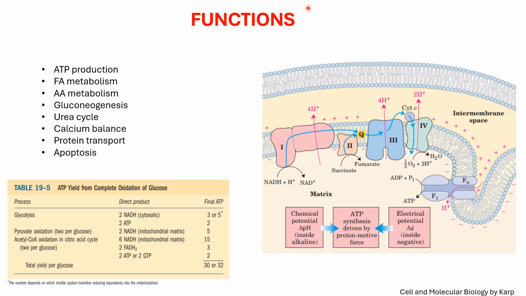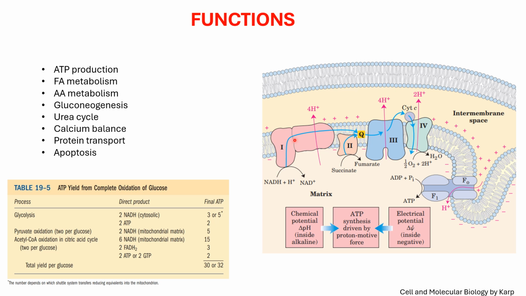In the second step, this pyruvate enters into the mitochondrial matrix by crossing this barrier, and here it is converted into acetyl coenzyme A. This acetyl coenzyme A is further fed into the Krebs cycle or TCA cycle, and it is converted into CO2 and water. So two steps are done. In the second step, NADH and FADH2 are produced.